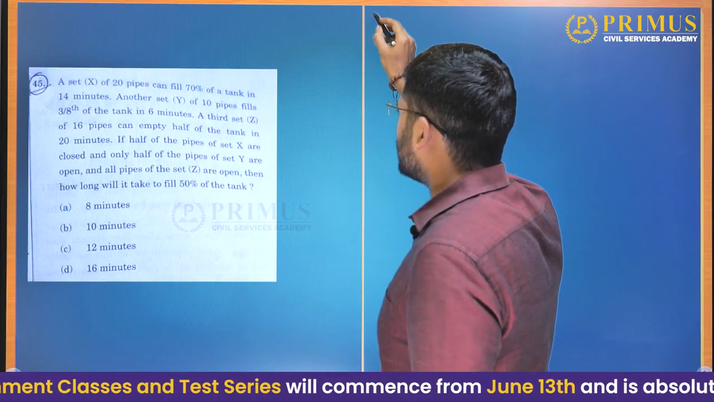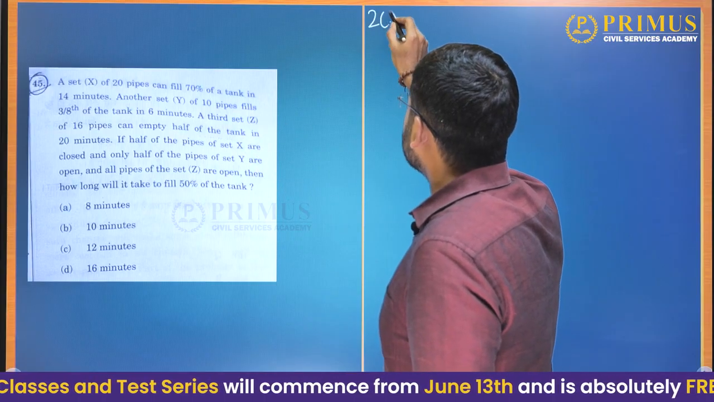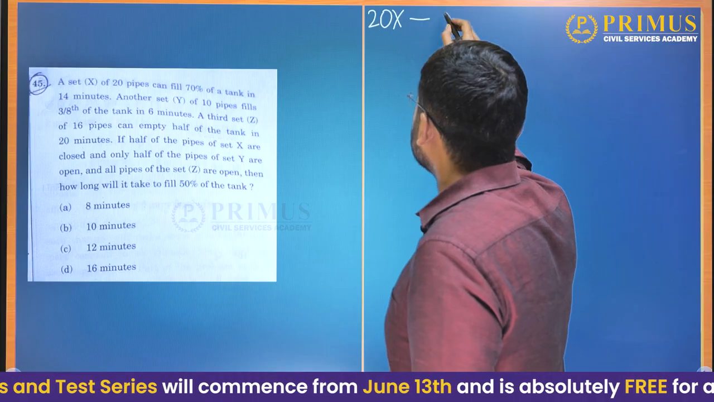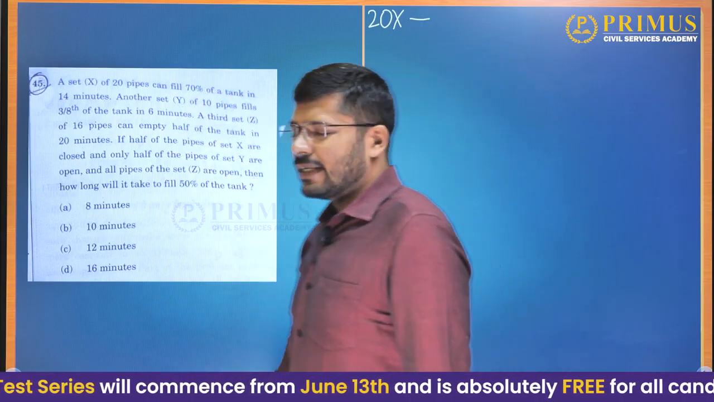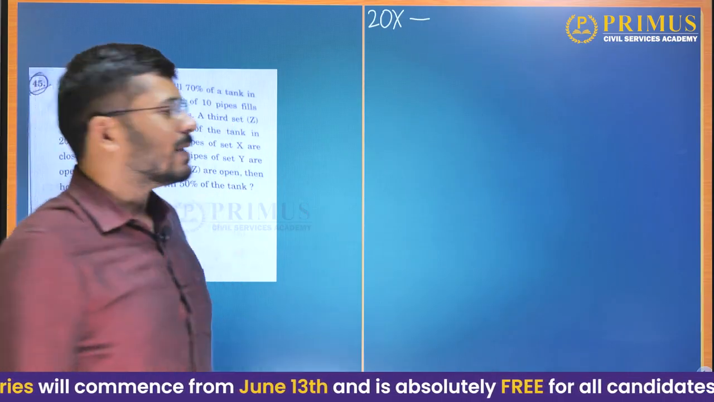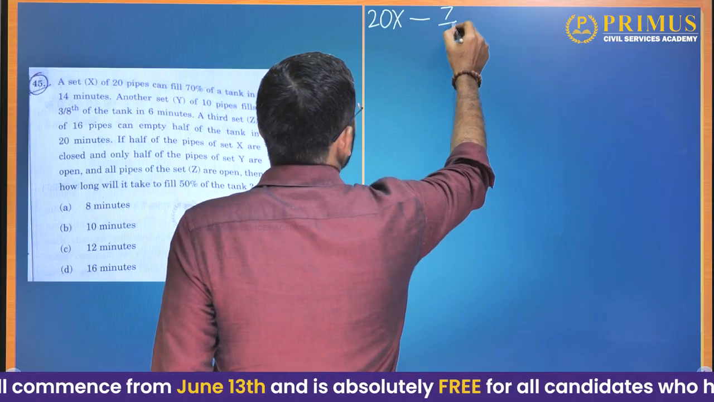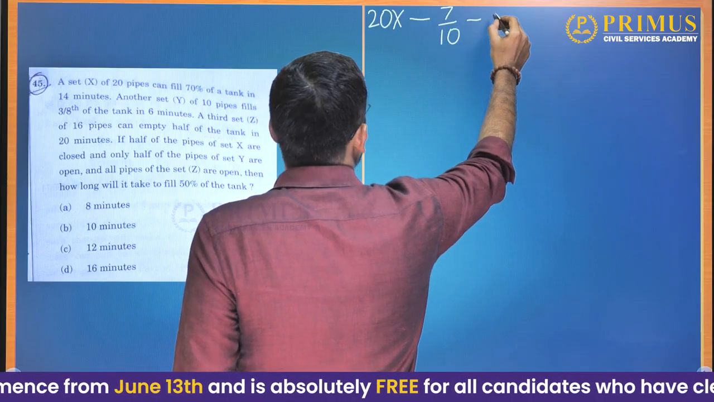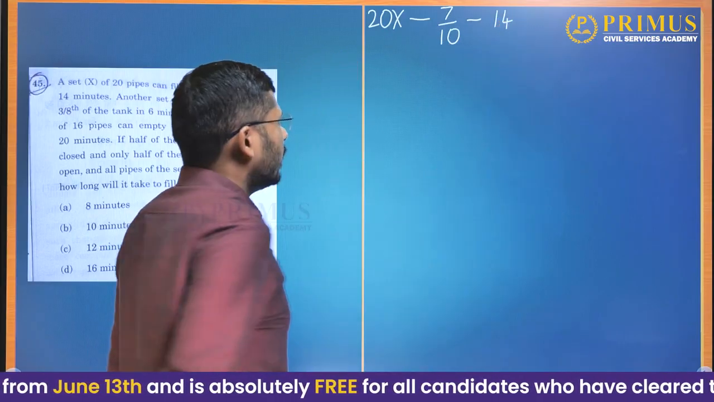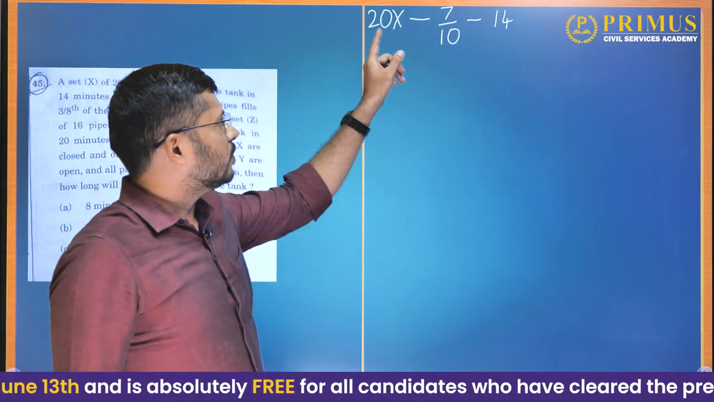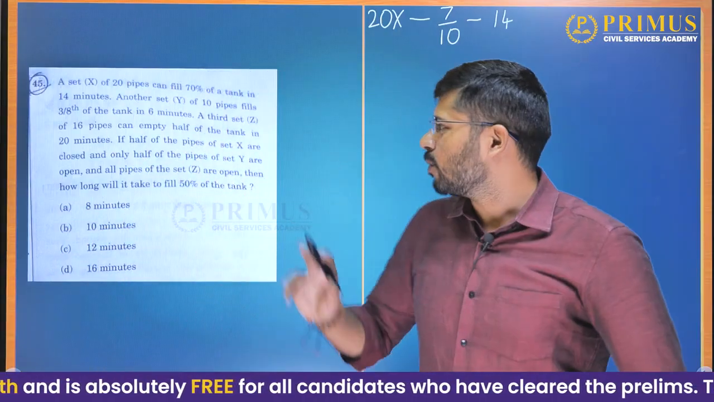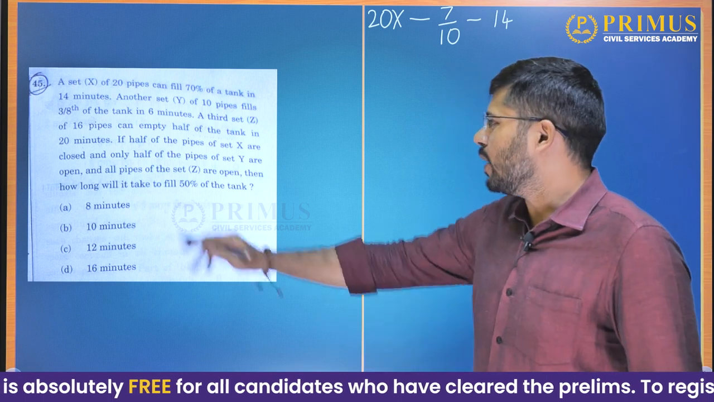Now let us talk about these 20X pipes. 20X pipes, they fill 70%. 70% is 70 by 100, that is 7 by 10. That is, they fill 7 by 10th of the tank in 14 minutes. So when they fill, okay, no, let us read the problem further. It will help us, I will tell you why.